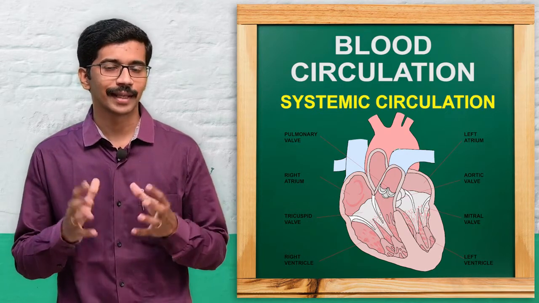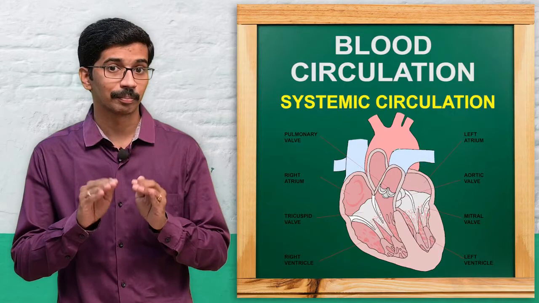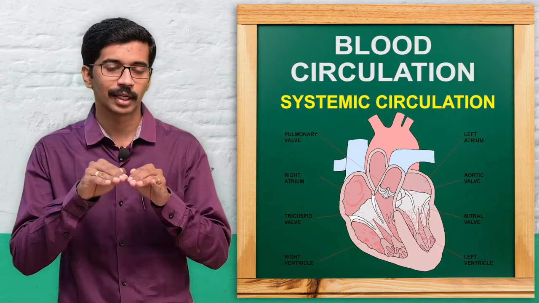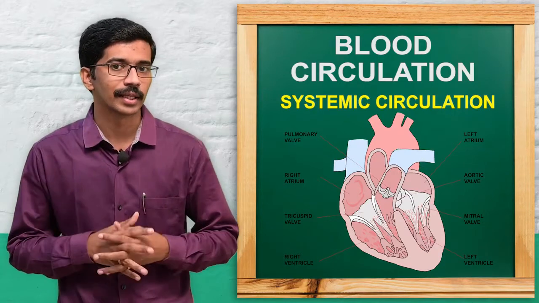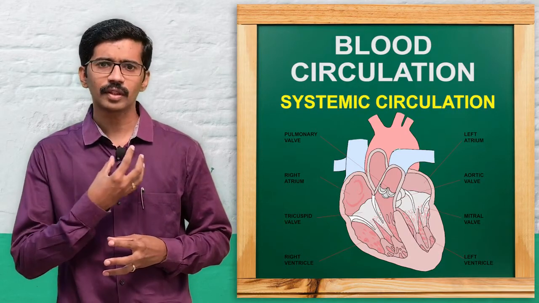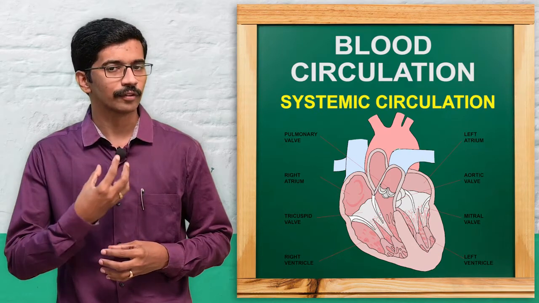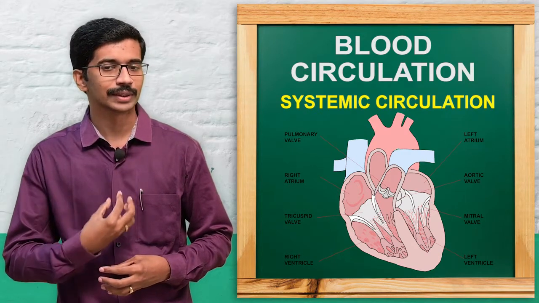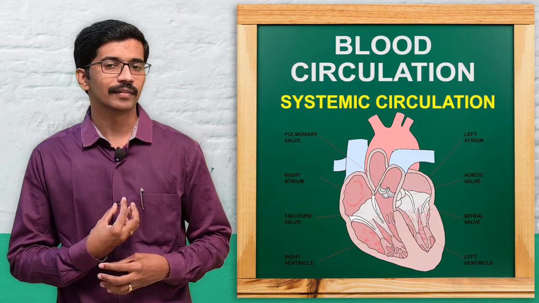It is known as tricuspid because it has three cup-like structures. If you see that valve, there are three cup-like structures, that is why it is termed a tricuspid valve. From the right atrium, the blood flows into the right ventricle through this tricuspid valve.